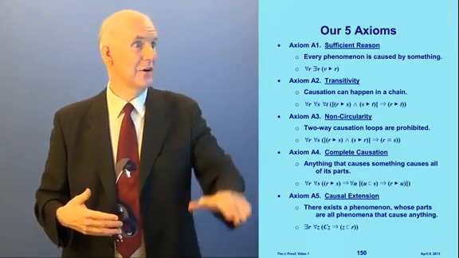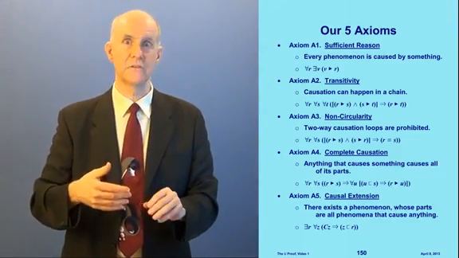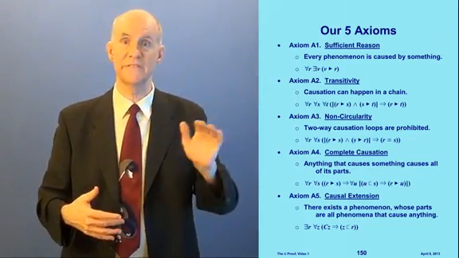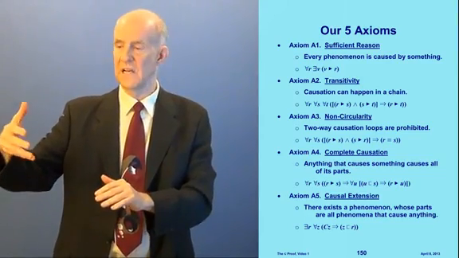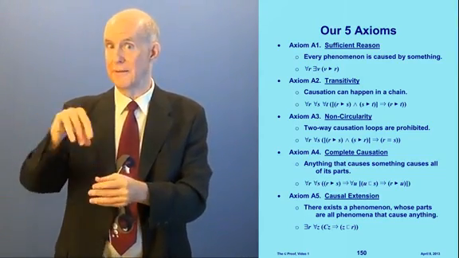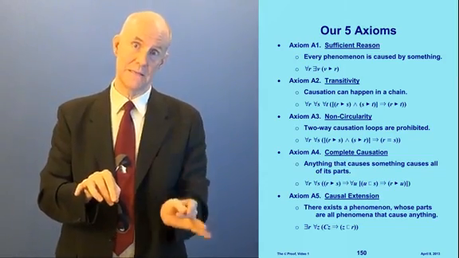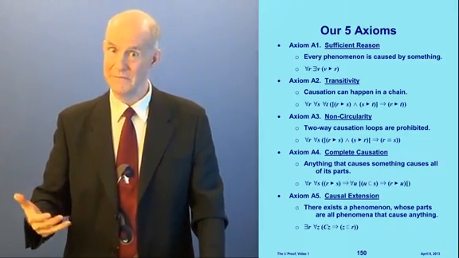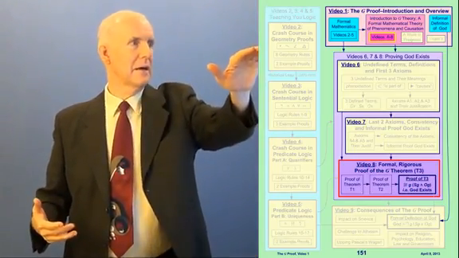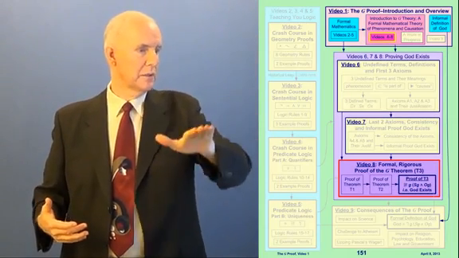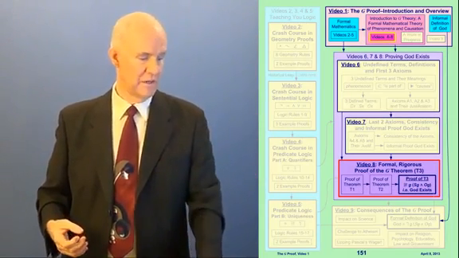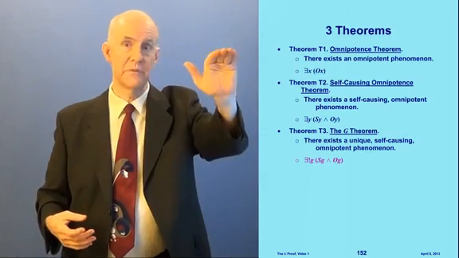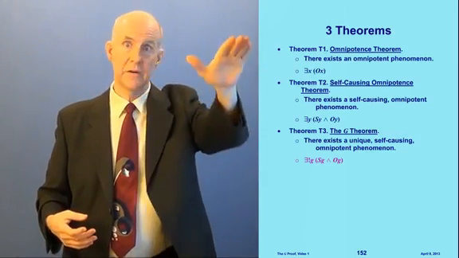All right. Here are our 5 axioms, which we're covering in videos 6 and 7. I'm not going to talk about them now, except for number 2. Axiom 2 is transitivity. It says if phenomenon R causes phenomenon S, and phenomenon S causes phenomenon T, then phenomenon R causes phenomenon T. That should be obvious. Now let's look at video 8. What's going on in video 8? This is where we're going to do our formal, rigorous proofs that God exists. We're going to prove 3 theorems, T1, 2, and 3, and here they are.